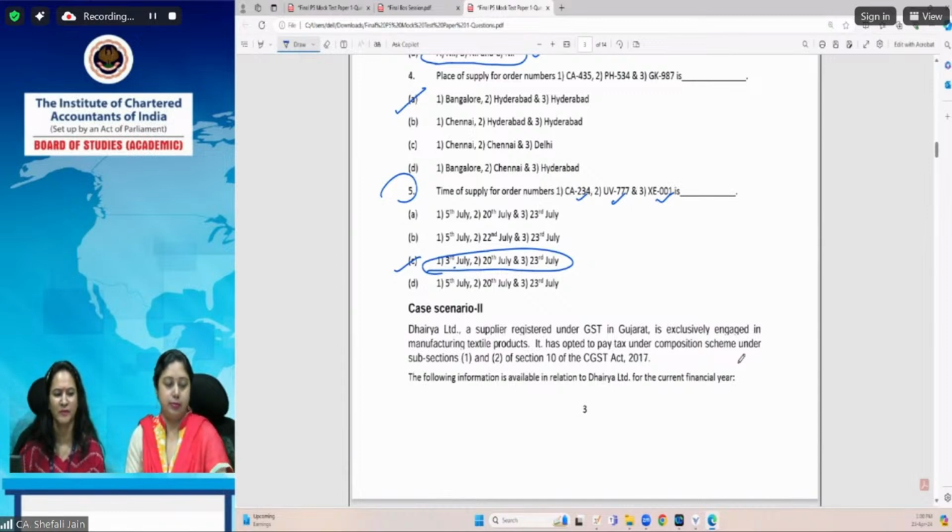You need to keep in mind that please do not panic by looking at the information of the facts. Use facts given in the question, and be very careful about the requirement of the question, as we can see from the question number 4 and 5. And above all these things, don't lose your confidence level, and don't quit. Keep going. Basically, I think these are the takeaways you can keep in mind, and don't quit. Keep going, and just come out with flying colors. Wish you all the best for your examination.